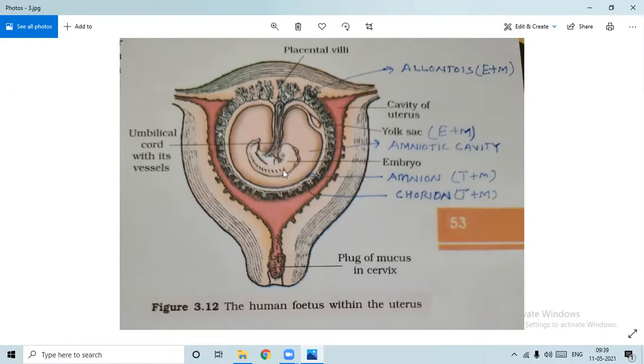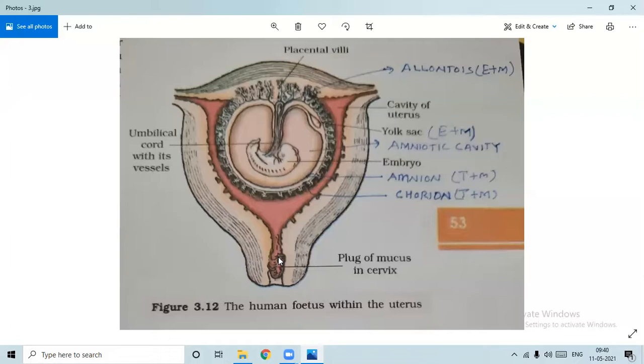Then this oxytocin will further make the contraction more severe, right? So uterine contractions become more and more severe, and the fetus will be pulled down through this birth canal. It is to be given birth, and that process of giving birth to the fetus is known as parturition.